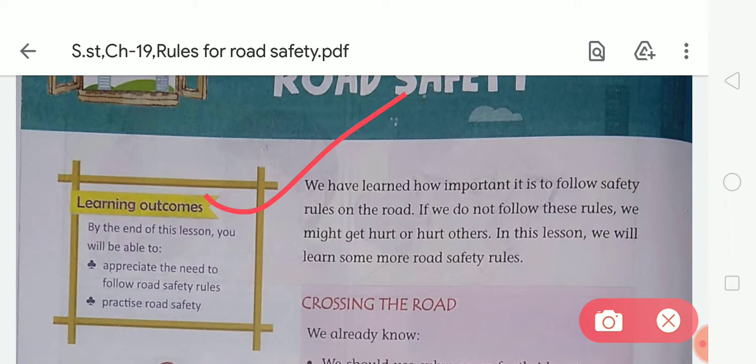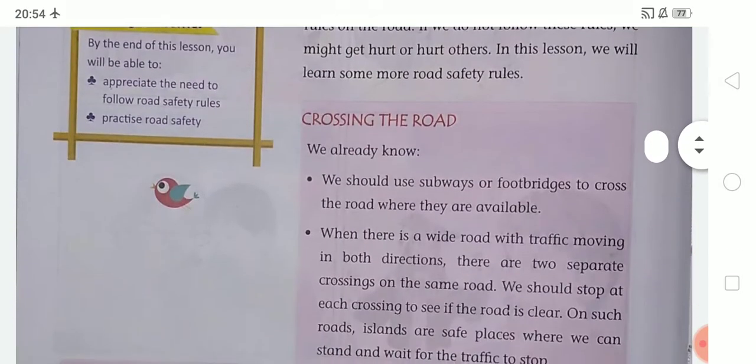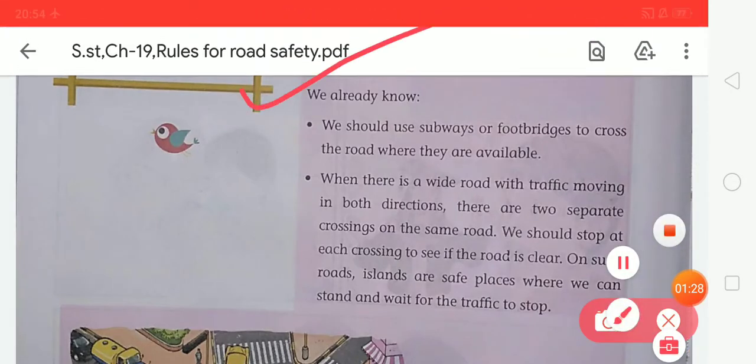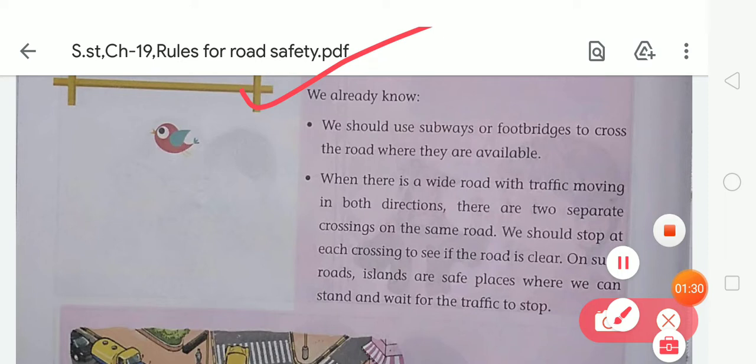So students, it is very important that we should always follow the road safety rules on the road, and if we do not follow these rules then we might get hurt or hurt others. So now look at crossing the road. Here you have to learn about crossing the road, and first of all read this paragraph.